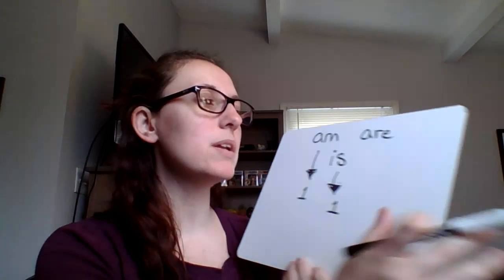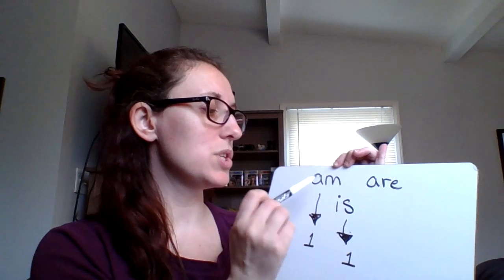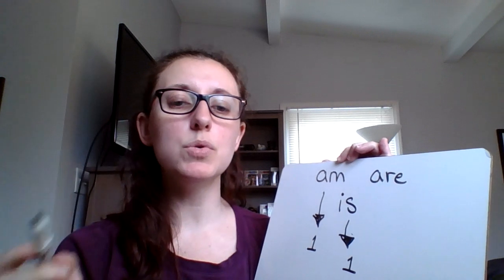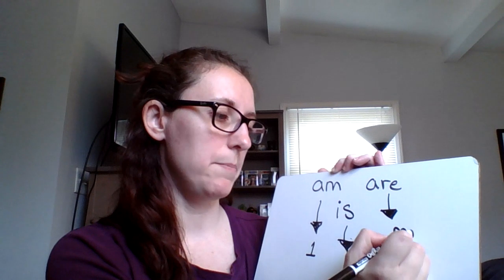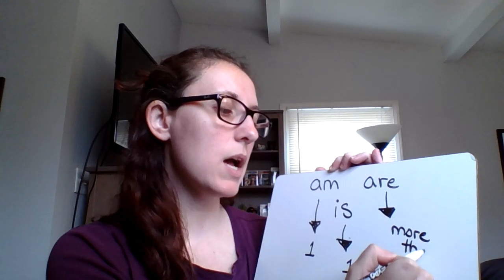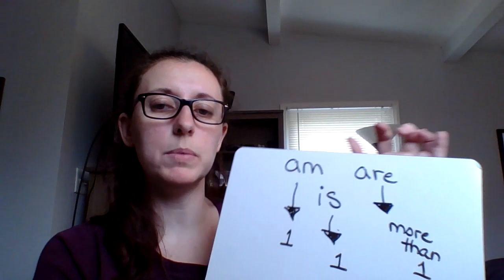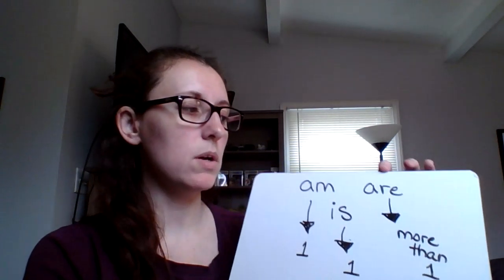We need to match the tense, singular or plural, to the noun. So it would be the dogs are, which is more than one. Anytime you are talking about something that is one, it would be am or is. If it's more than one, it would be are.